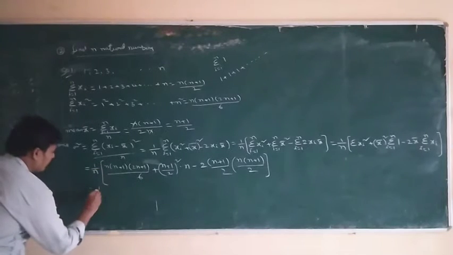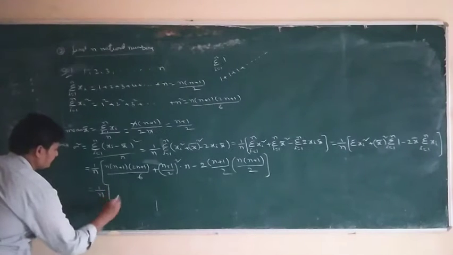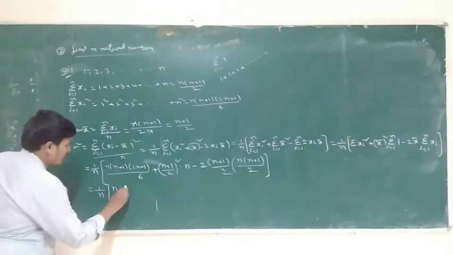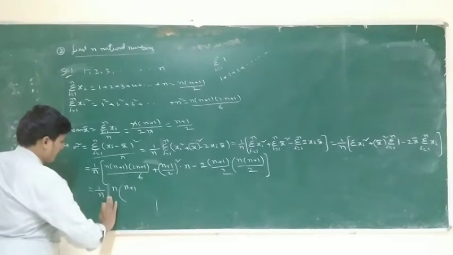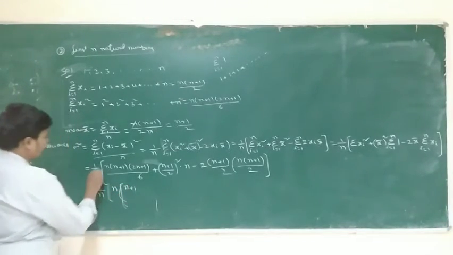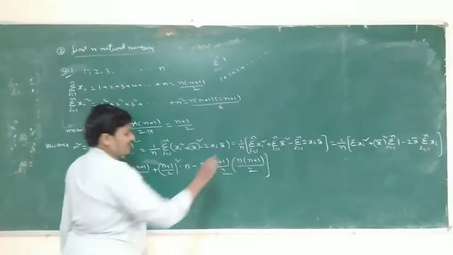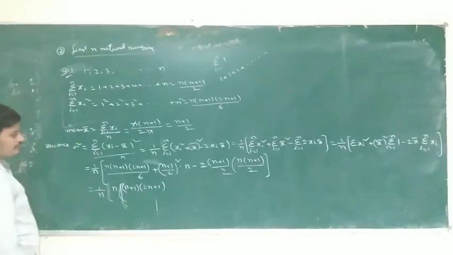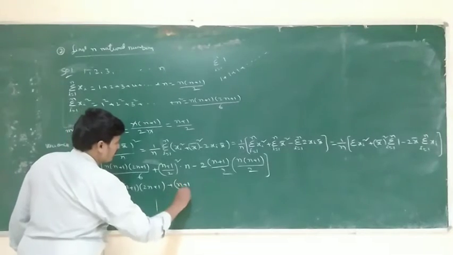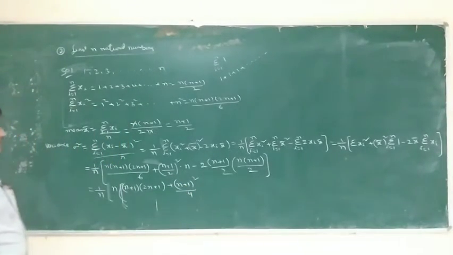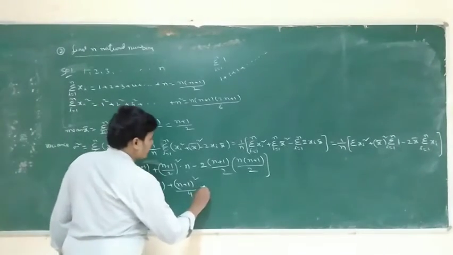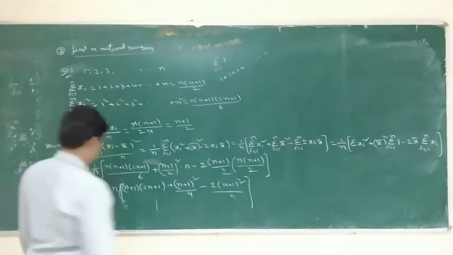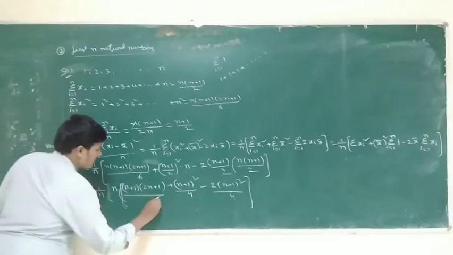n common, 1 by n into n here. n common means remaining n plus 1 into 2n plus 1, n already common, plus n plus 1 whole square by 4, minus 2 into n plus 1 whole square by 4. This is n plus 1 by 6.